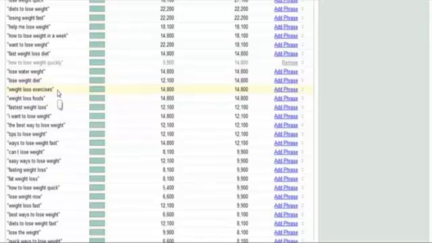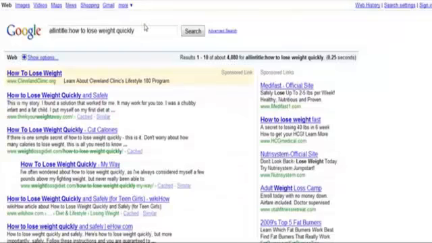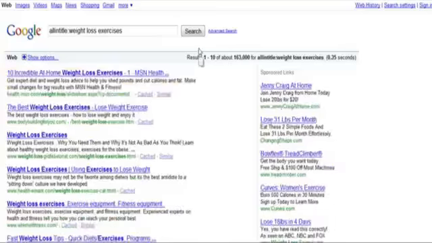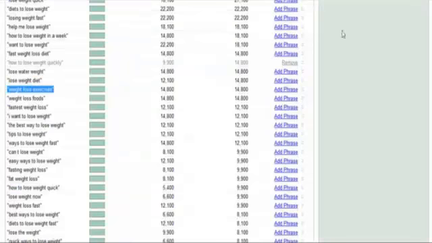And you can come down here, weight loss exercises, and you could do the exact same thing. So you could grab that keyword phrase, come over here to where it says allintitle, and then simply paste that in there, removing the quotes. So you want to try to find less than 5,000, which is probably a good range to go in. So this one probably wouldn't be a good keyword phrase to target. So you could go back over and remove that phrase if you accidentally added it.